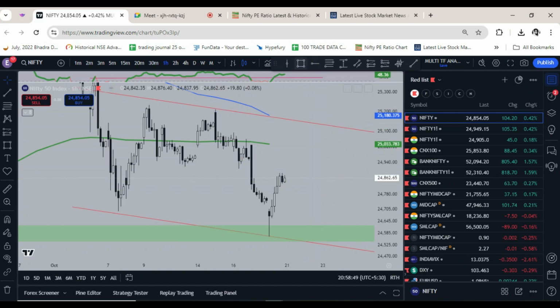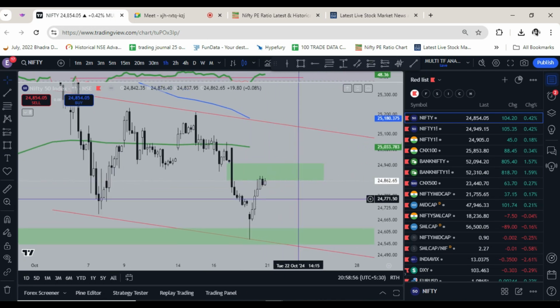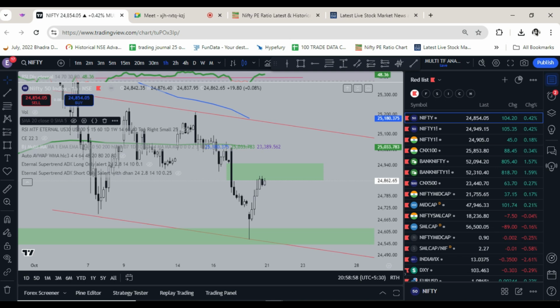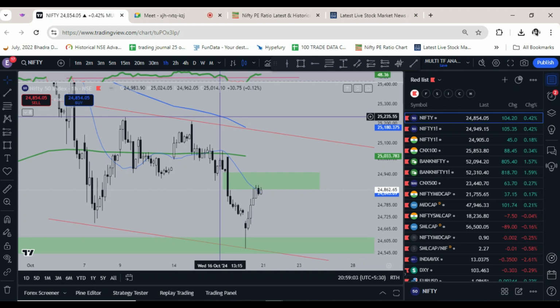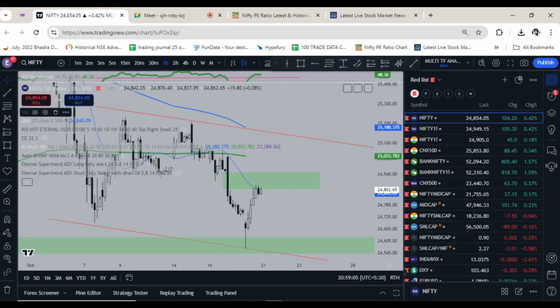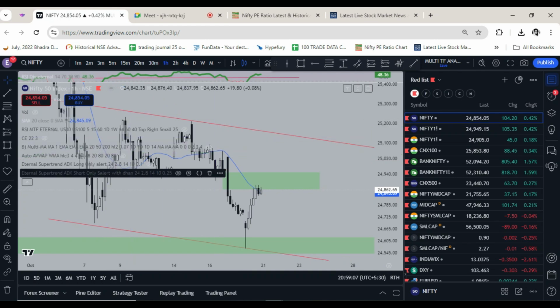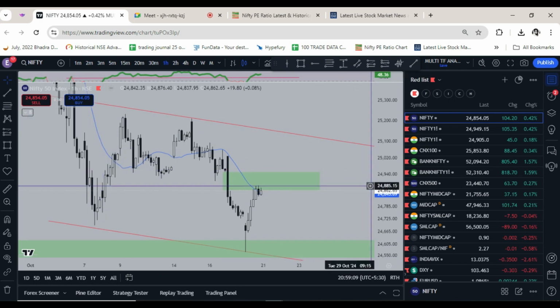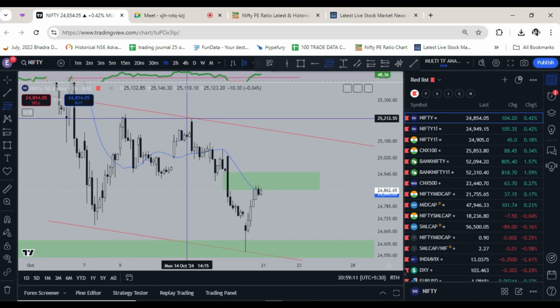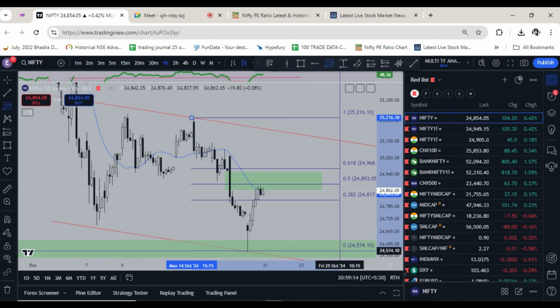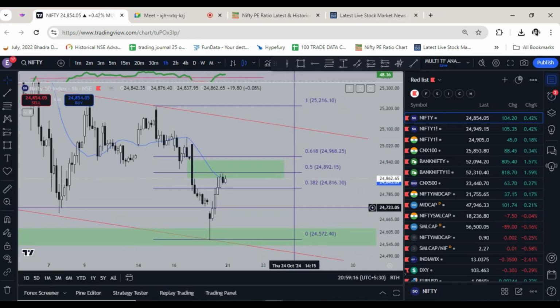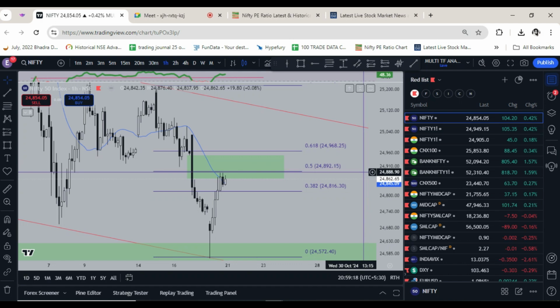So, but is it confirmed? No, it is not confirmed, because you see on hourly there is one more FVG here, and price actually halted at the 20-hour moving average. I will hide these daily moving averages. So this 20-hour moving average, price actually halted right there, and if we do the fib analysis, as you can see, it retraced 50% and it halted there.